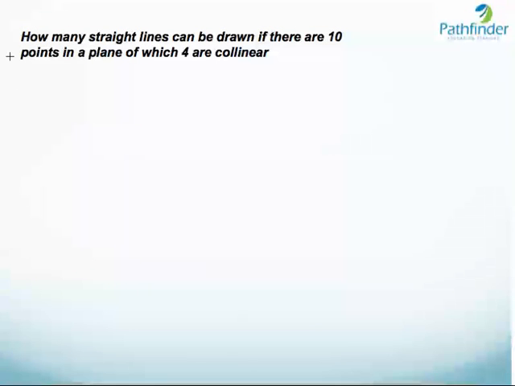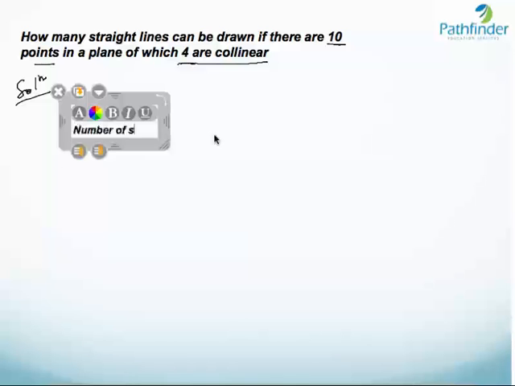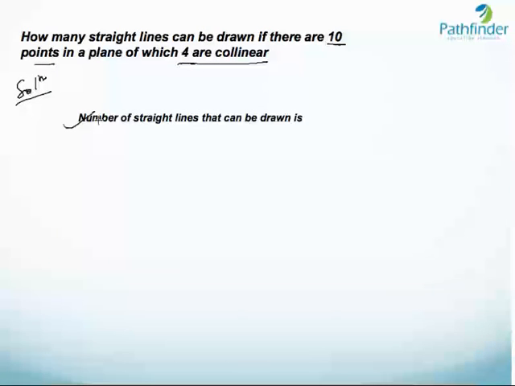So here we have another question. How many straight lines can be drawn if there are 10 points in a plane of which 4 are collinear? Now let us look at the first part of the question, which says that there are 10 points in a plane, and we will come back to these collinear points a bit later. So if there are 10 points in a plane, how many straight lines can be drawn? The number of straight lines that can be drawn is equal to 10C2, because drawing a straight line means selecting 2 points out of 10.